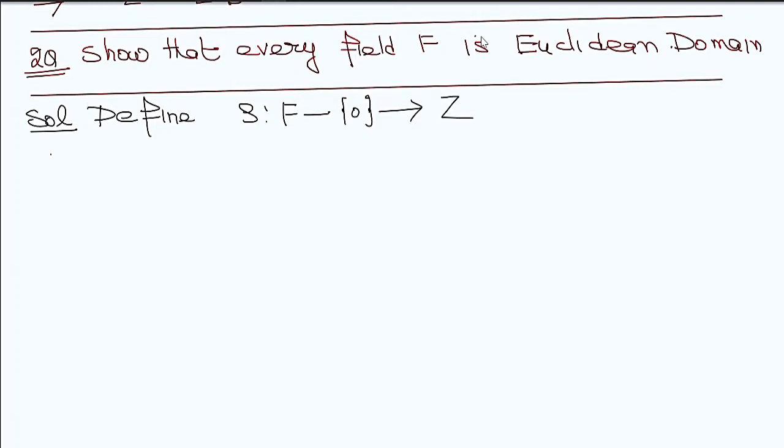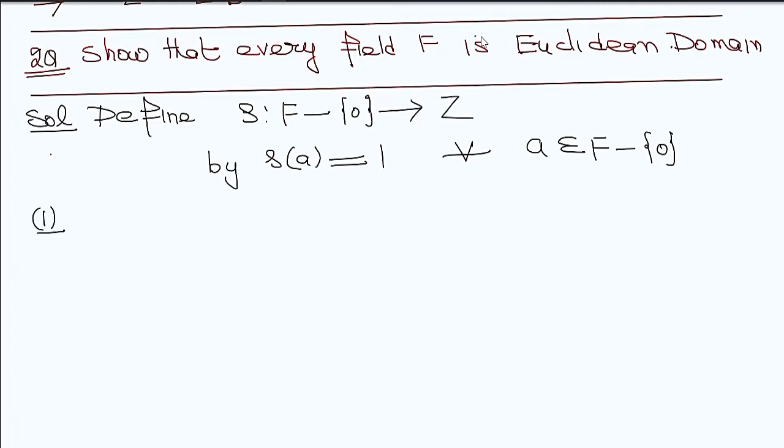So I define this function as delta of a, which is a constant, for every a belonging to F minus 0. Property number 1: clearly delta of a is always greater than 0 for every a belonging to F minus 0.